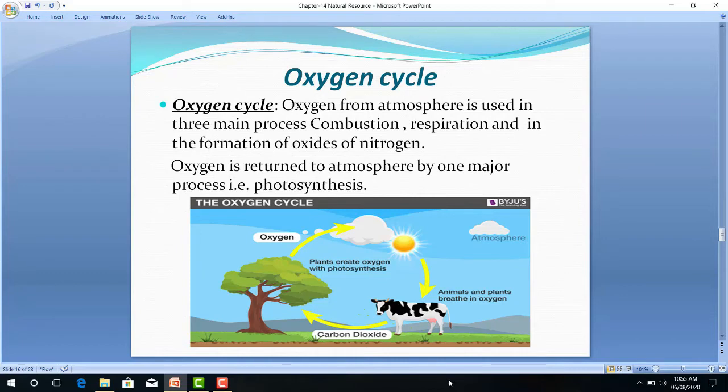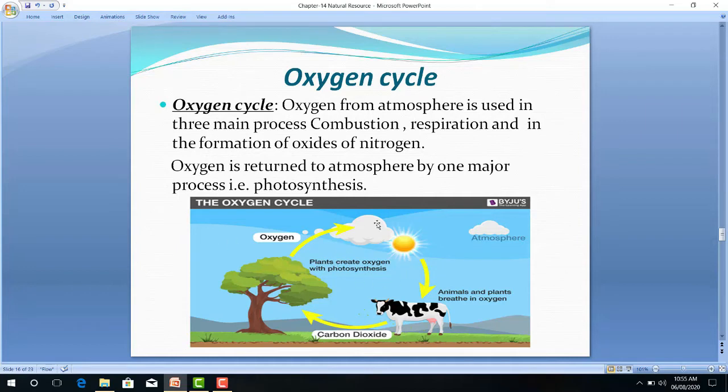This oxygen is used by human beings and animals. This oxygen cycle continues in nature to keep the level of oxygen almost constant. We must grow plants so as to keep the atmosphere rich with oxygen.